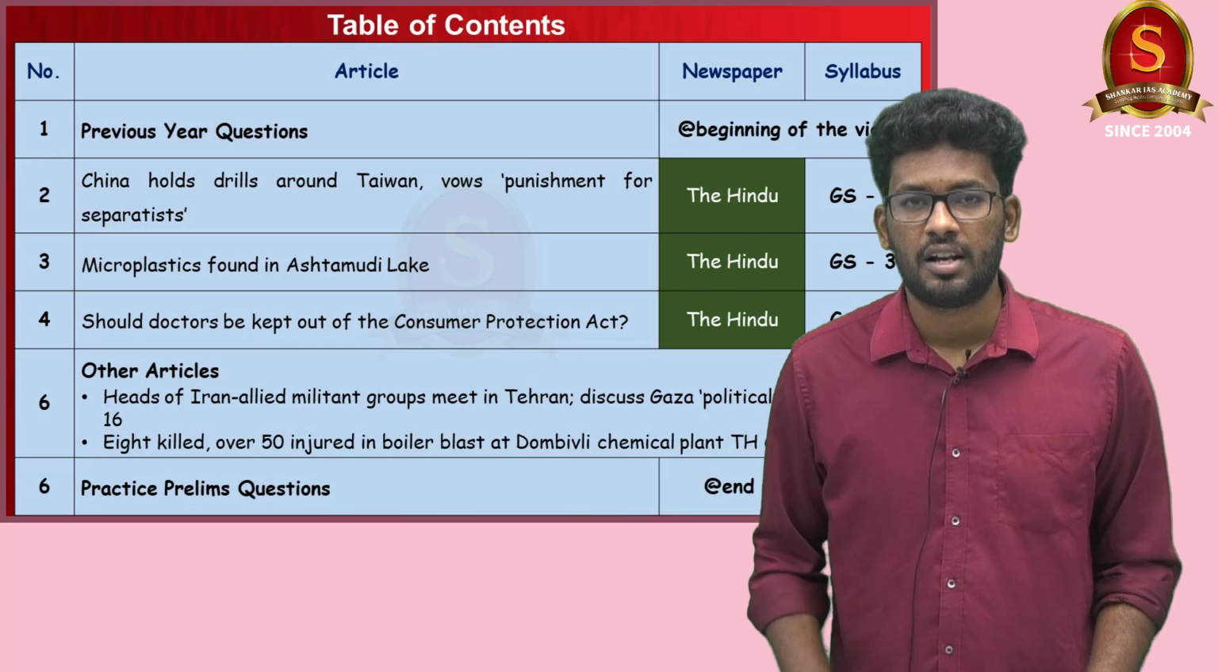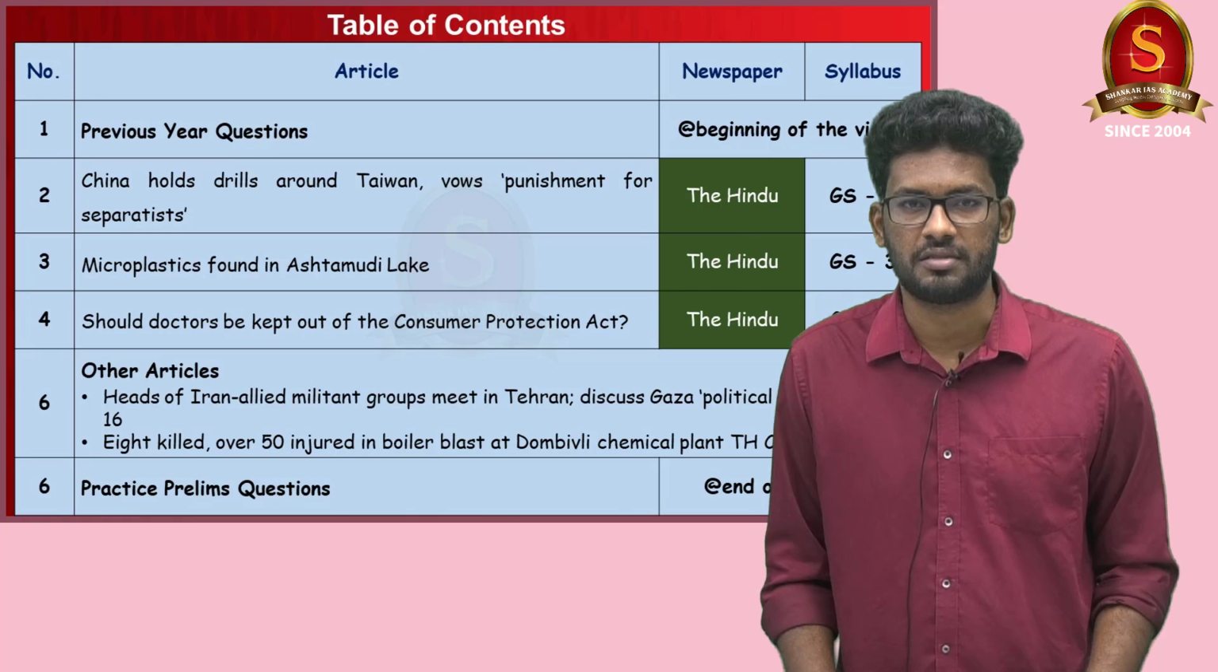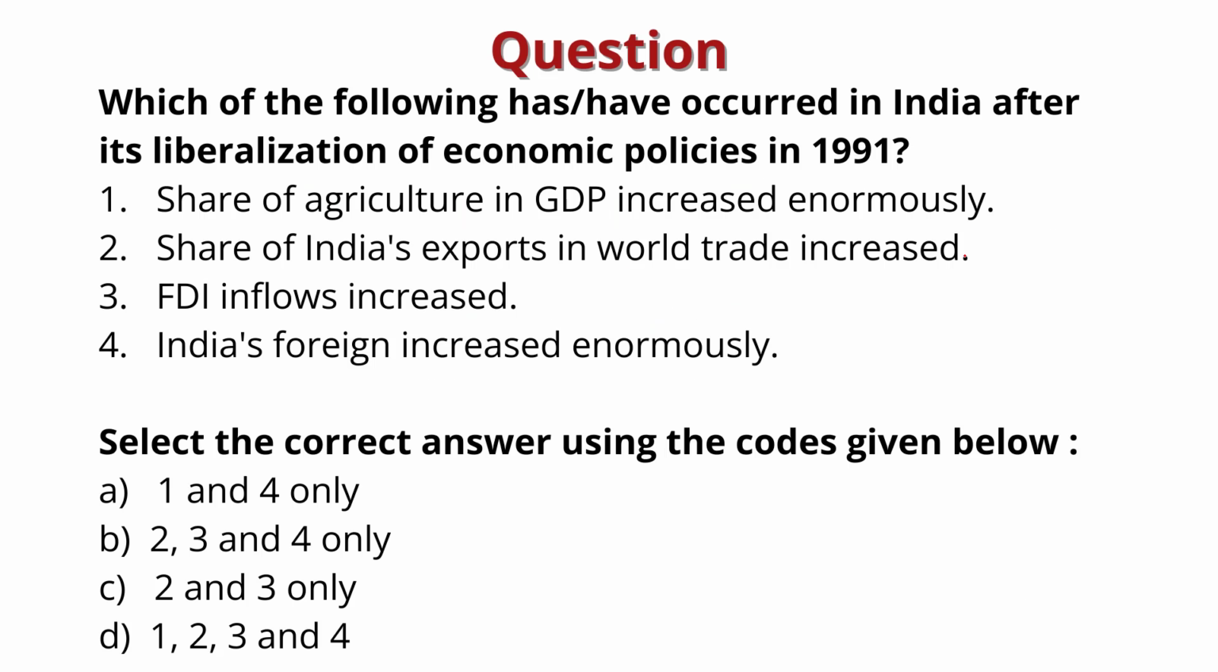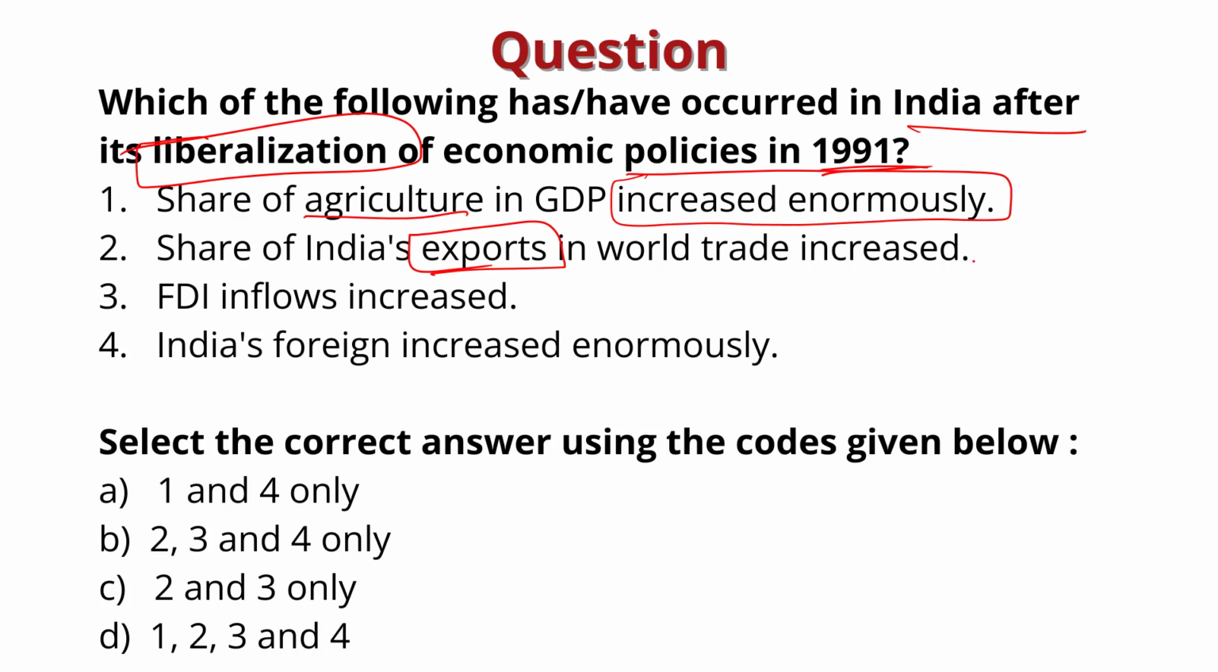Now, without much delay, let us get into the first news article discussion. So first, we shall solve a few previous year questions. Look at this question. Which of the following have occurred in India after its liberalization of economic policies in 1991? Share of agriculture in GDP increased enormously. Share of India's exports in world trade increased. FDI inflows increased. India's foreign exchange reserves increased enormously.